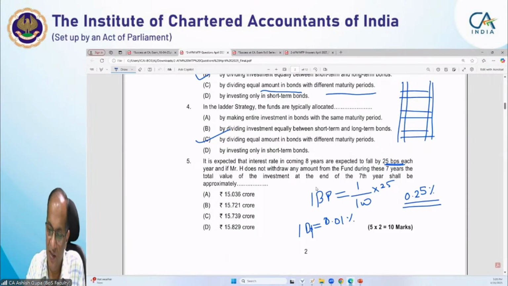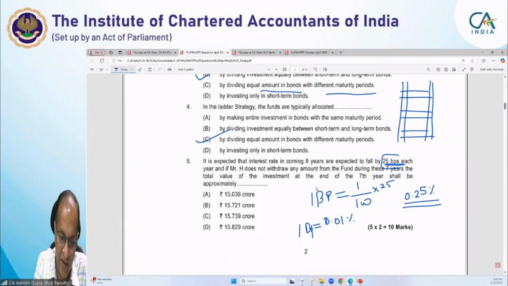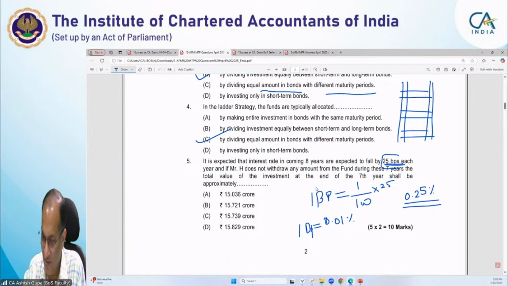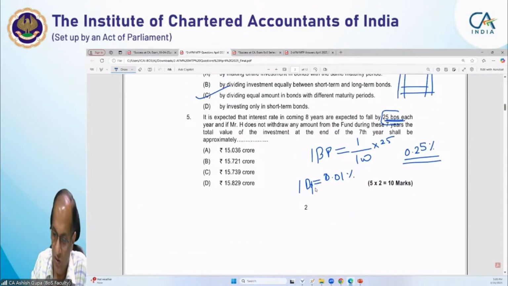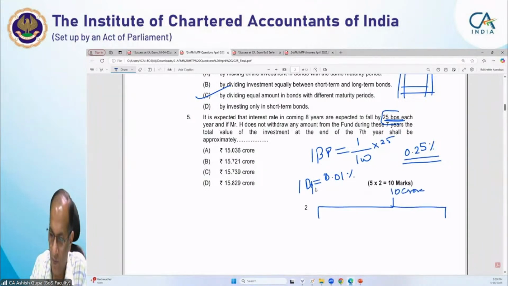So here it is expected to fall 25 basis points each year. What I do is my investment is basically in two parts, of 10 crore. Of the 10 crore rupees, 5 crore has been invested at the rate of 8%, straightforward for the 7 years.